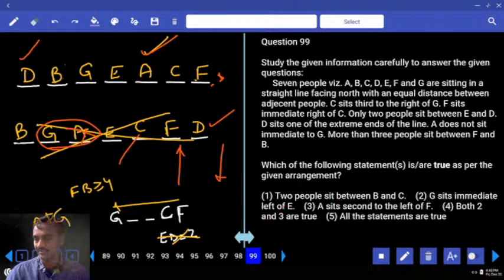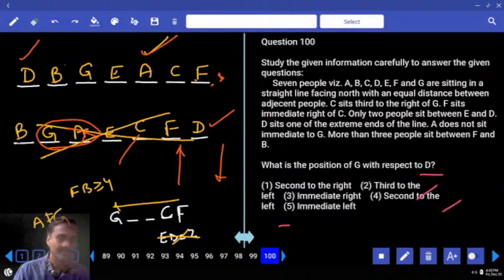99. Which is true? 2 in between B and C? False. G sits to the immediate left of him. Definitely true, choice 2. Clear? 99. Options 2 and 3 are combined, so you need to check 3 as well. A sits second to the left of F. That is also true. Hence both 2 and 3, choice 4, question 99. 100. Position of G with respect to D is unknown. Now G is second to the right. Second to the right, choice 1, question number 100.